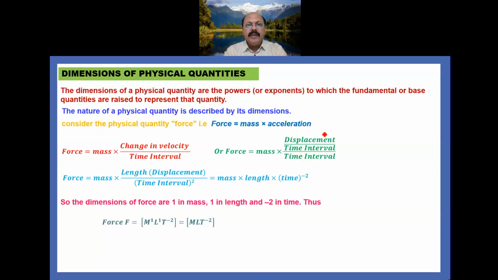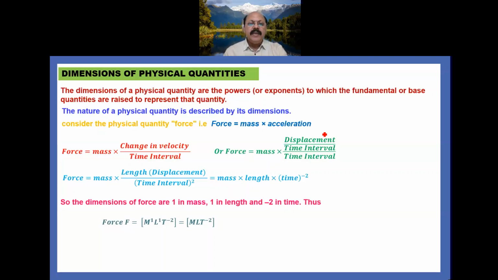There is a way to write in the square bracket mass, length and time along with their powers. And these powers are the dimensions of the physical quantity in terms of mass, length and time. That can also be written as force equals [M L T^-2] in a square bracket.